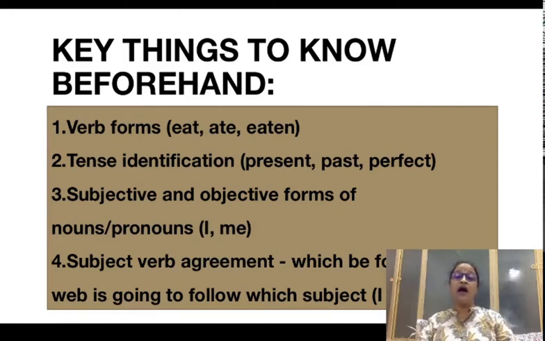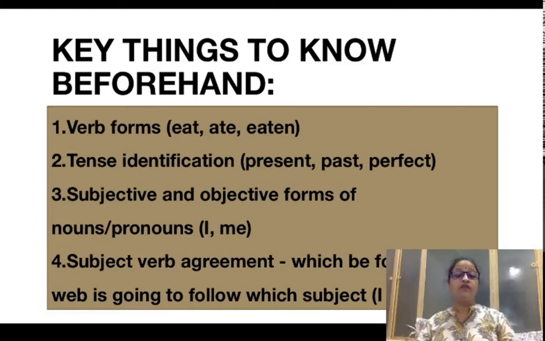For example, I, the personal pronoun you use for yourself, is I in the subjective place, but when you take it to the object place, it becomes me. You is similar in subject and objective positions. He and she become him and her in objective position. We becomes us in the objective position. So these are certain things that you have to know.